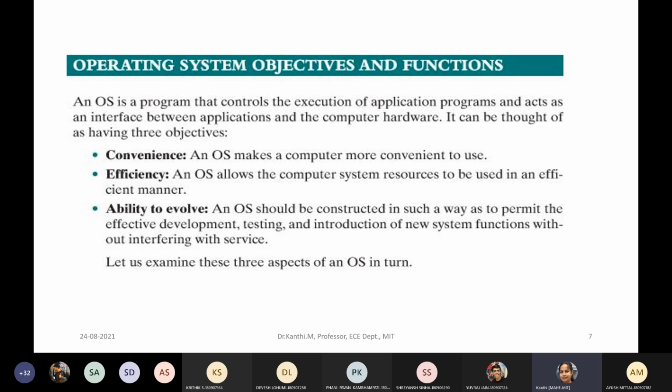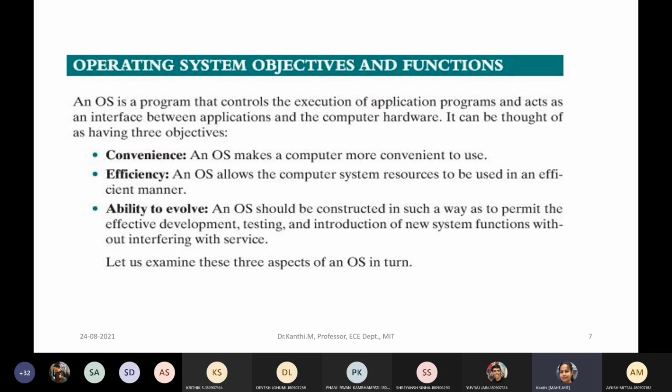As we know, what is a computer system? In simple terms, it has hardware and software. Nowadays, we can see that a layman, or a person who is not able to read text, is able to use a mobile system.